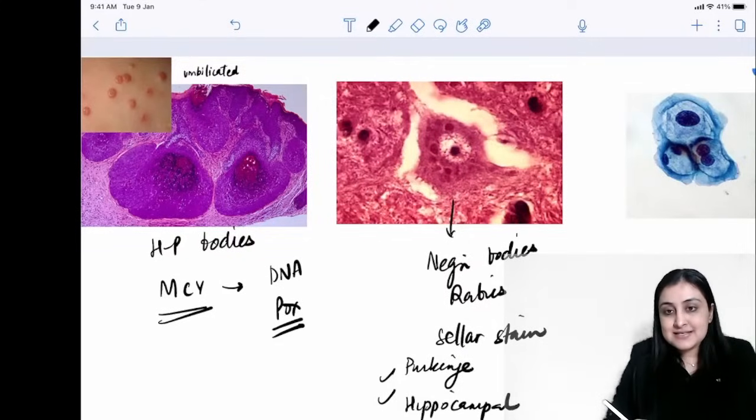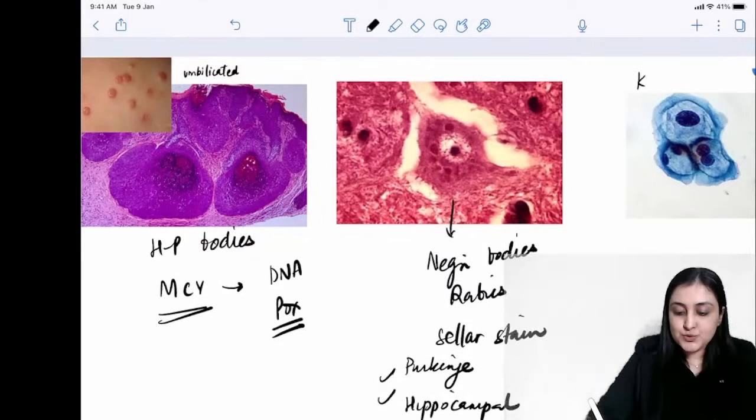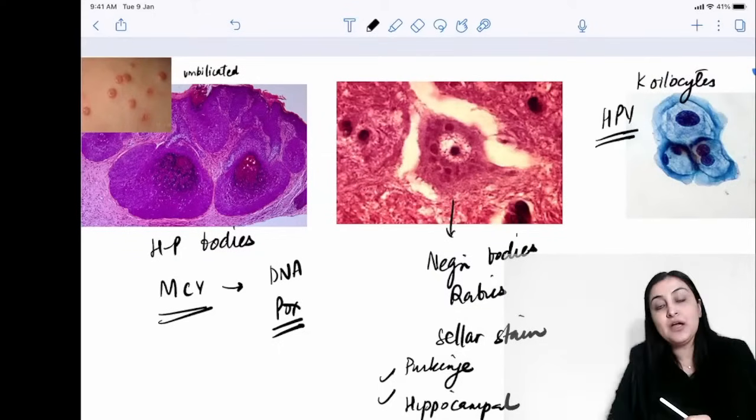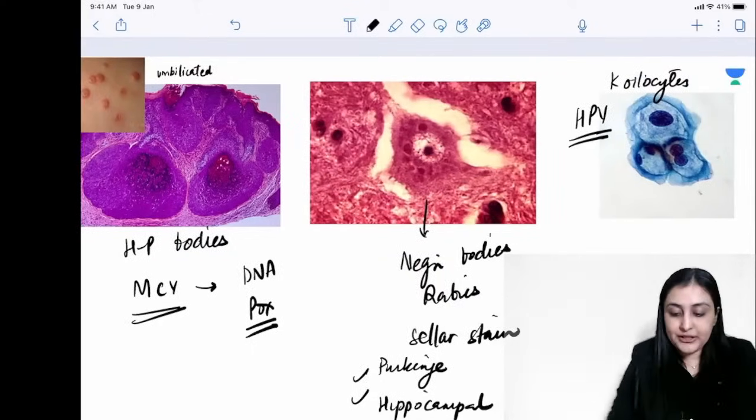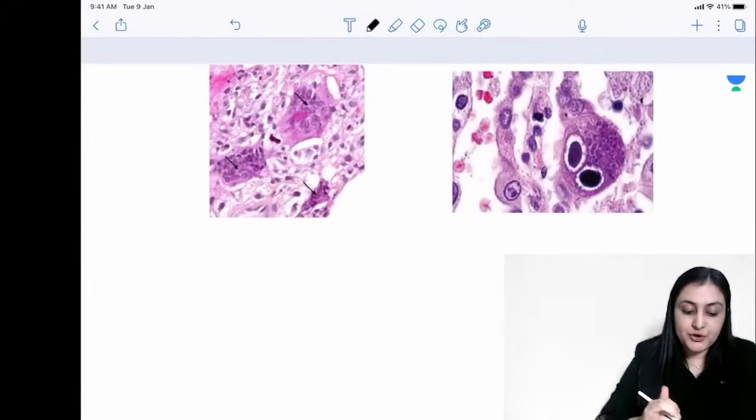So these are the areas which are affected in rabies. What is this? Sexually transmitted infection. You see this perinuclear halo. These are koilocytes which are seen on a pap smear in an HPV infection. Okay, going further, what do you see?